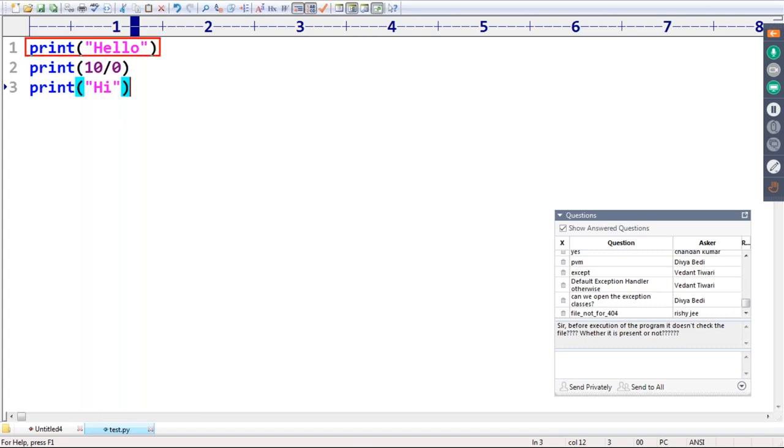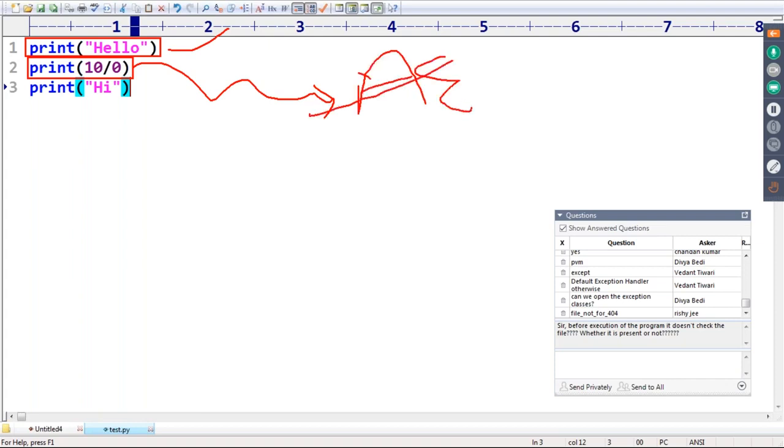But whenever the control comes to this line, immediately what will happen, sir? Arithmetic exception is going to come. Sorry, zero division error is going to come. If the zero division error comes, immediately the Python virtual machine will check whether there is any corresponding handling code.